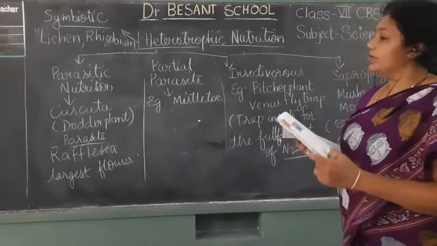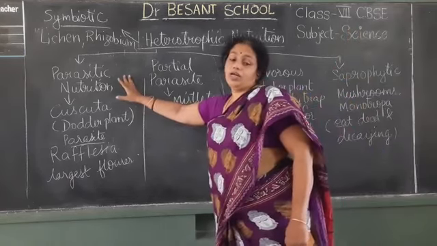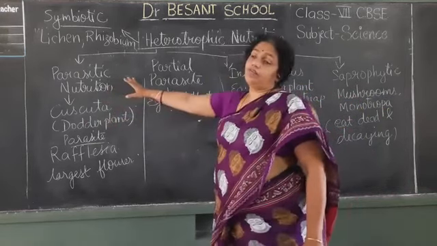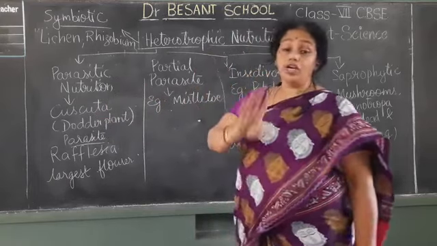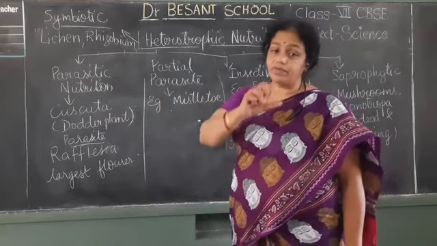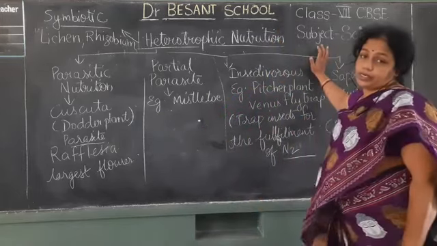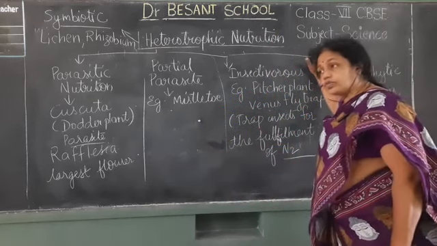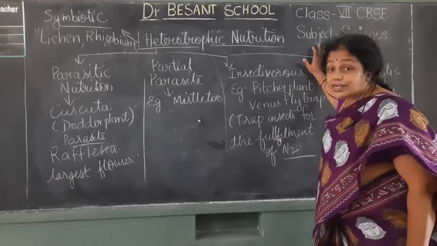So in autotrophic nutrition, what are the different types? That is parasitic, where they are dependent on the host plant fully because they cannot make the food. Example is Cuscuta. Partial parasite, mistletoe, where they are not fully dependent on the host plant. For certain requirements, they are dependent on the host plant. Next, insectivorous plants. They have green leaves, able to undergo photosynthesis, but still in the soil where they are growing, what is less?